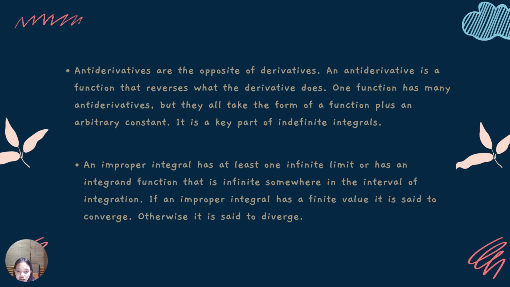An improper integral has at least one infinite limit or has an integrand function that is infinite somewhere in the interval of integration. If an improper integral has a finite value, it is said to converge. Otherwise, it is said to diverge.